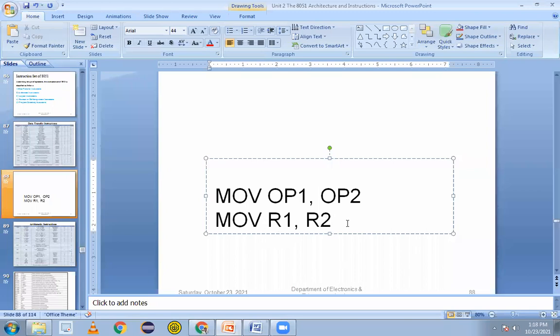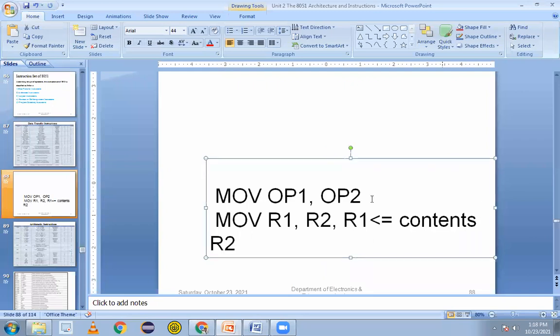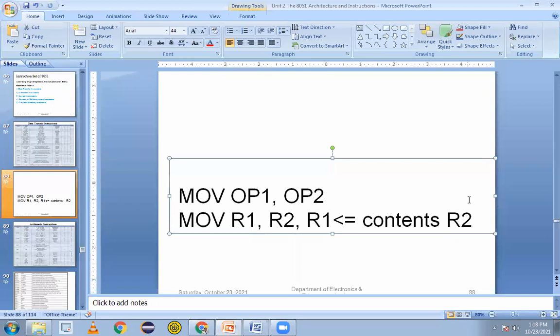Yes, sir. So what I'm asking here now: once we perform this instruction, move R1 comma R2, what will we get? R1 is equal to the contents, or data, of the R2 register. Means what is available in the R2 register will be shifted into the R1 register. That is the meaning of the first instruction, which is called a data movement instruction. Is it clear?